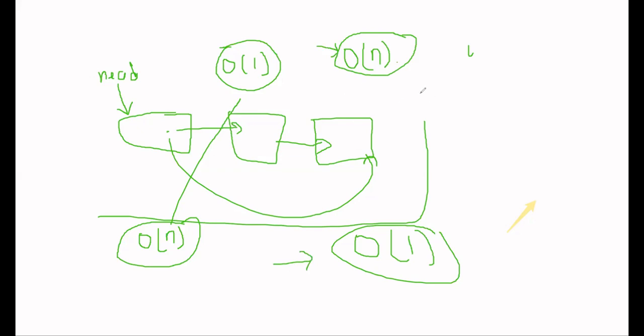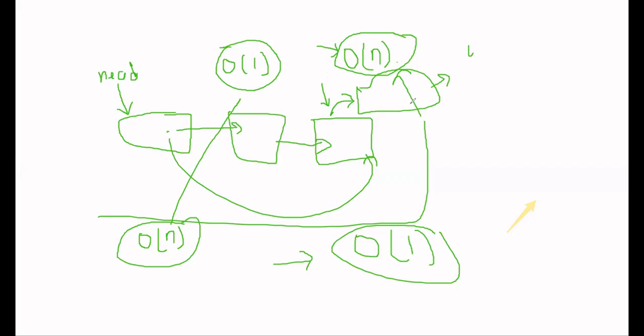And if the last node is given to us, meaning the address of the last node is given, then what will be our time complexity? Can somebody tell us? Smith is saying that it will be big O of 1. Yes, Smith, it will be big O of 1, because when we have the address of our last node, we just need to update the last node's next to our new node, and the new node's next will be null. So we don't need to iterate through the complete loop again.